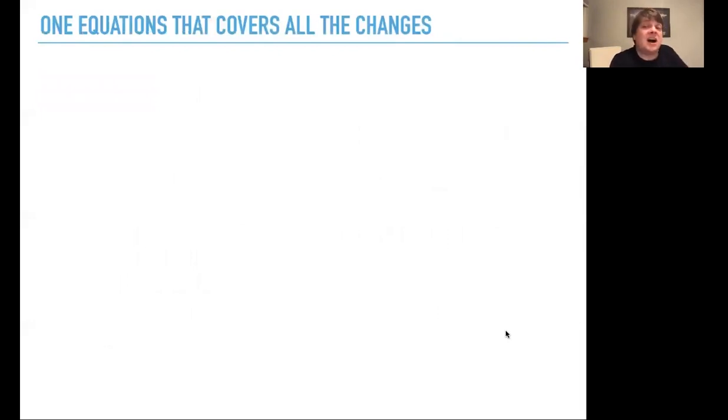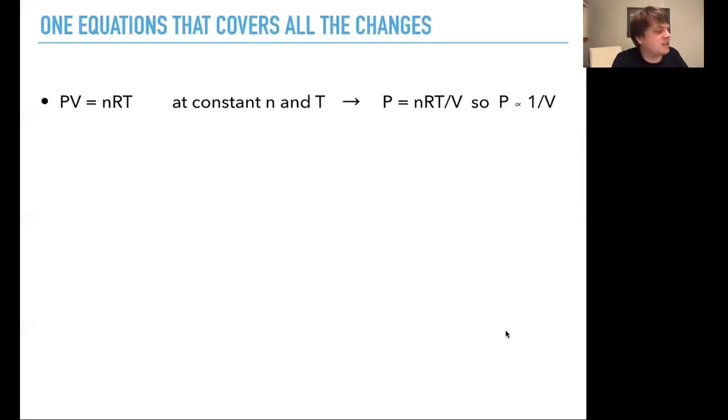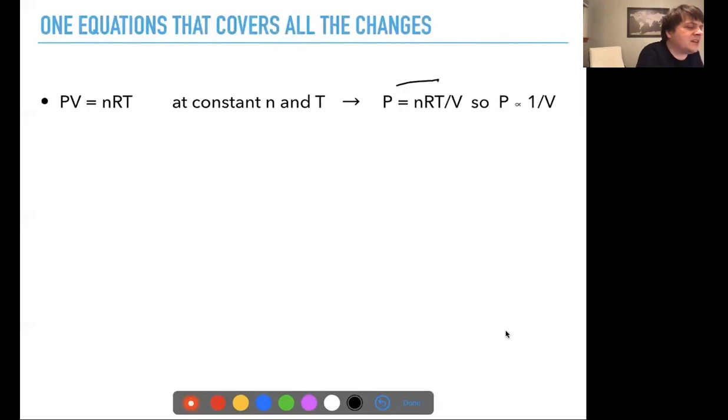I'm not going to ask you to tell the difference between Charles' law and Boyle's law, because those are just names for things. The important thing is the mathematical relationship. There's one equation that covers all the changes. If we take PV equals NRT at constant N and T and divide by the volume on both sides, we get P equals NRT divided by V. R is always a constant, and if N and T are constant, that just says the pressure is inversely proportional to volume. So that's Boyle's law.